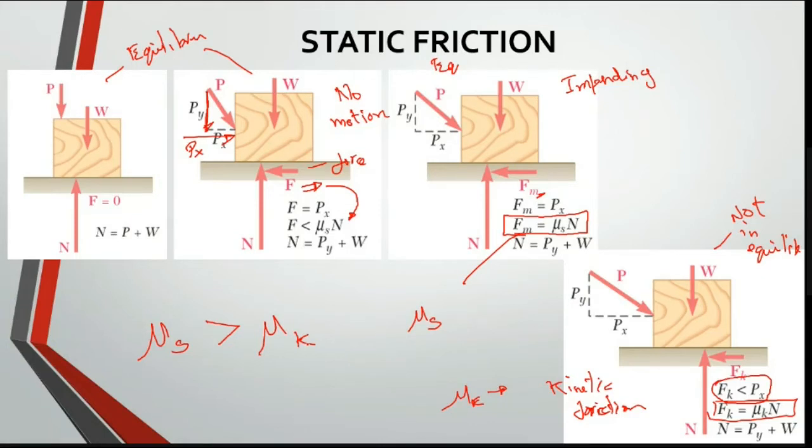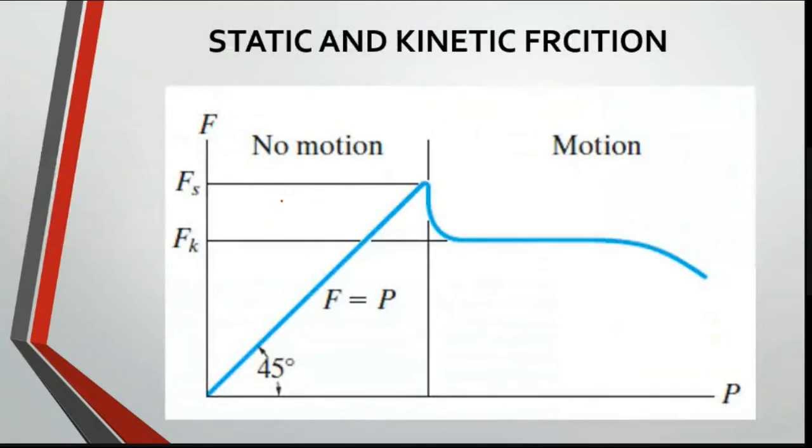Because when you start the object, it is somewhat difficult. Once it is started, your friction is lesser, because the contact surface is having lesser contact. Which means your kinetic friction is always lesser. So this is what we describe. Your friction is always applicable when your object is impending or when your object is moving continuously. It is not applicable when your object is at resting state.